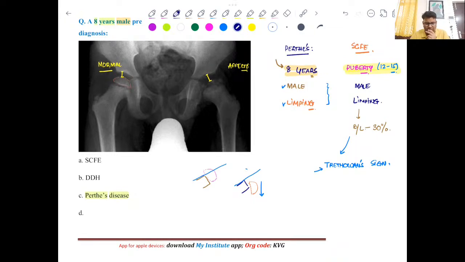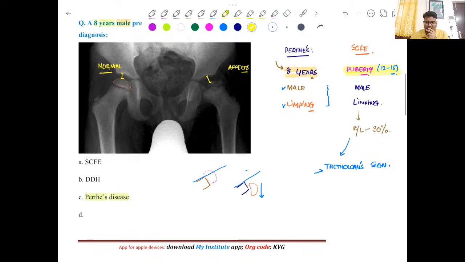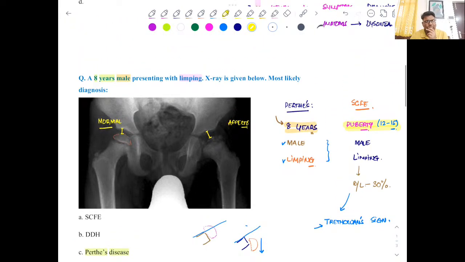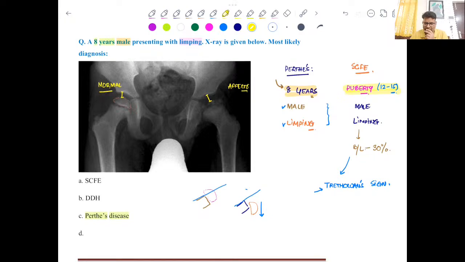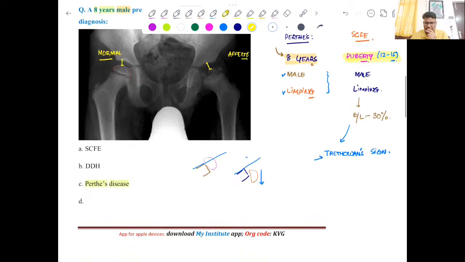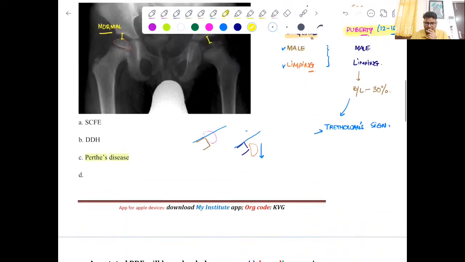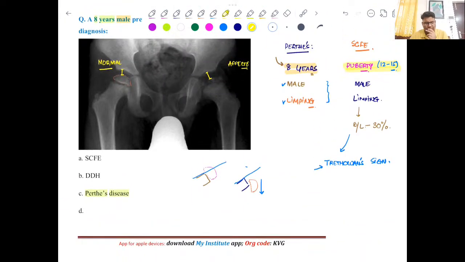So anyway, X-ray is quite specific. Even if you are confused in history, no need to worry. X-ray is quite specific. You can see increased joint space, deformed, compressed femoral head epiphysis, right? So that is the characteristic radiological feature of Legg-Calvé-Perthes disease, which is the osteochondritis of the femoral head epiphysis, right? So I think this question is about Perthes disease.